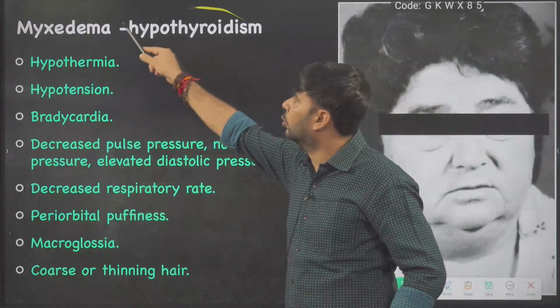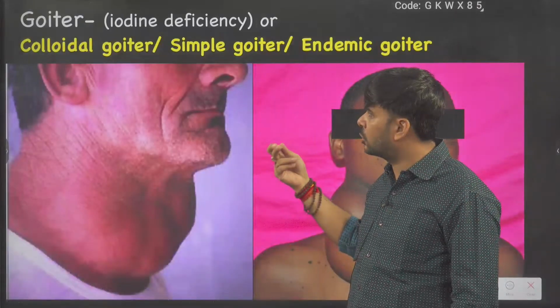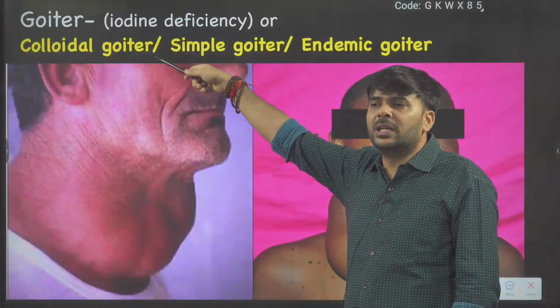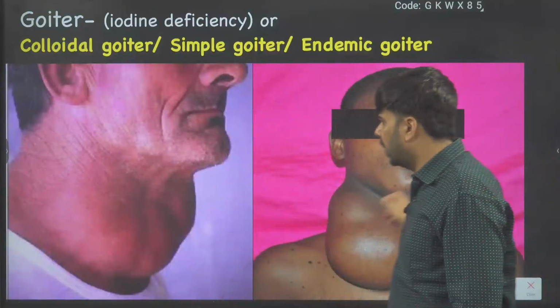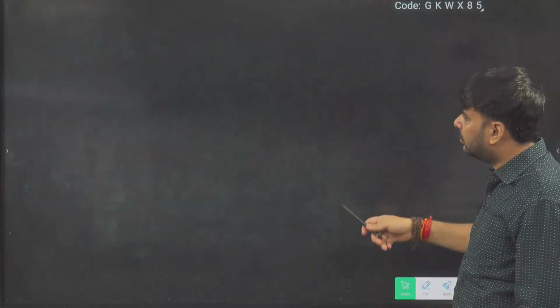Hypothyroidism is due to low thyroid hormone secretion. This is also hypothyroidism, but not due to low thyroid hormone directly. It is due to iodine deficiency. Very good, many of you. Okay, myxedema done.